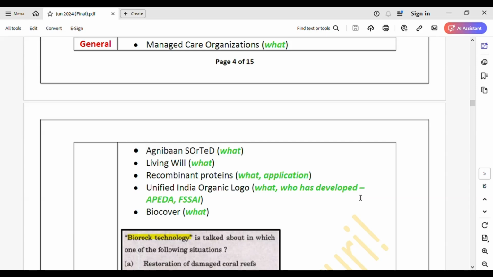Then Unified India Organic Logo. See what this thing is and who has developed it. APIDA and FSSAI have developed this Unified India Organic Logo. So here, what else you need to cover is APIDA and FSSAI. What are these organizations? Are they statutory or not? If they are statutory, under which act are they? So cover all these aspects, and what do they do basically?